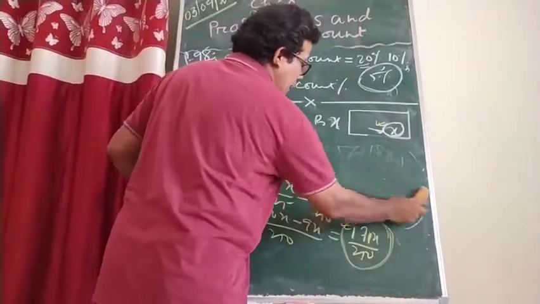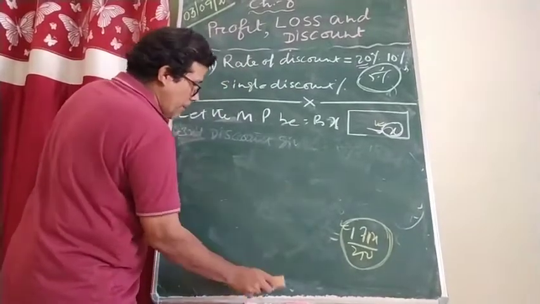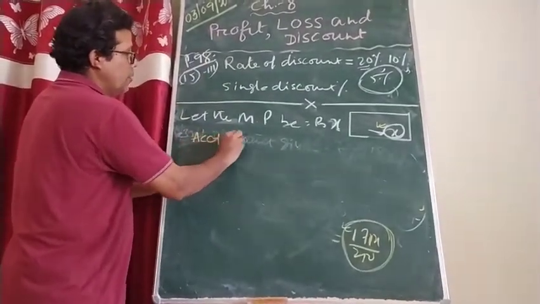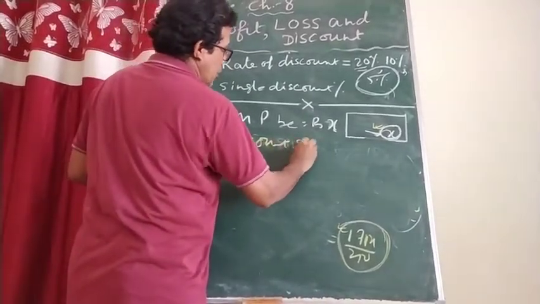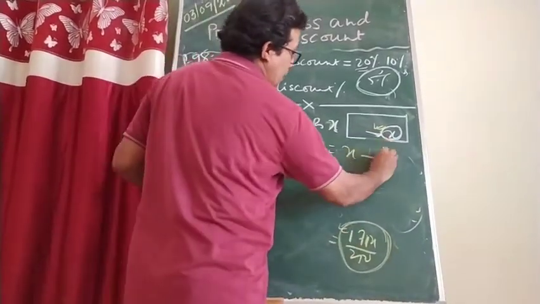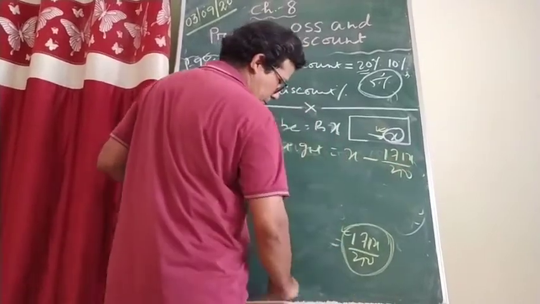So now let me find out the actual discount I got. The actual discount is equal to how much, beta? Marked price minus the final selling price. What is that? 171x by 250.